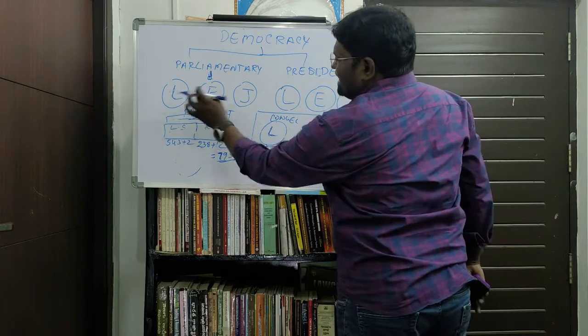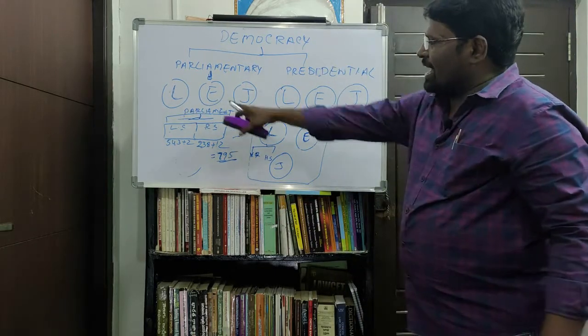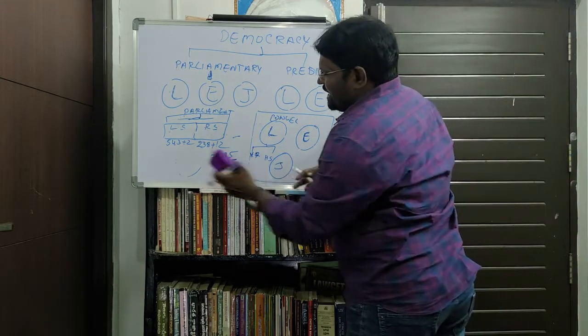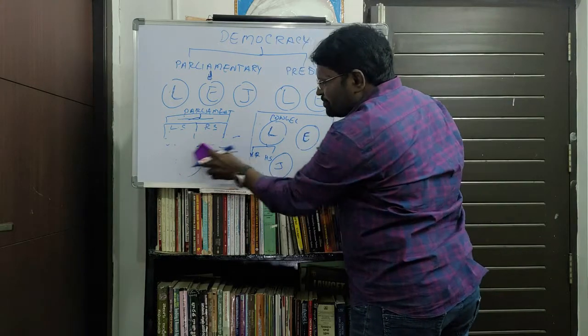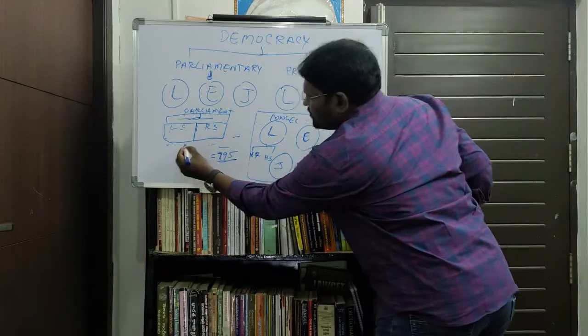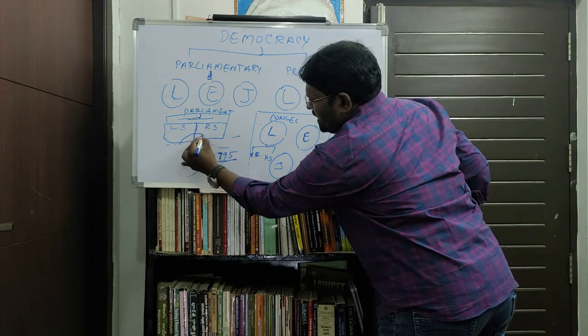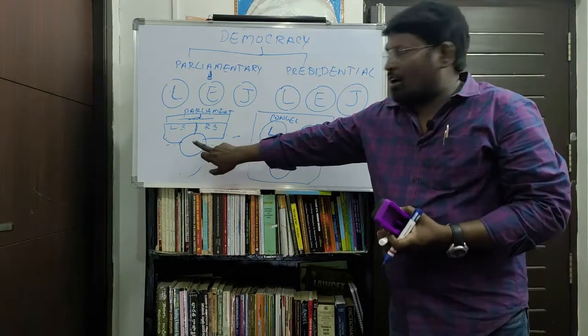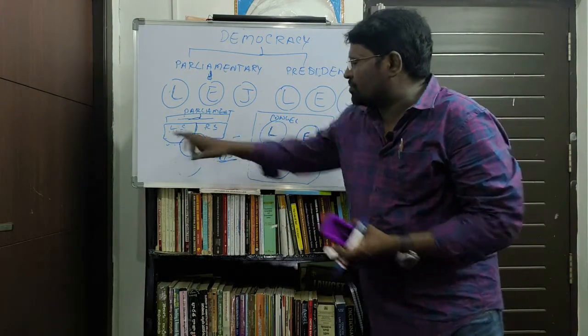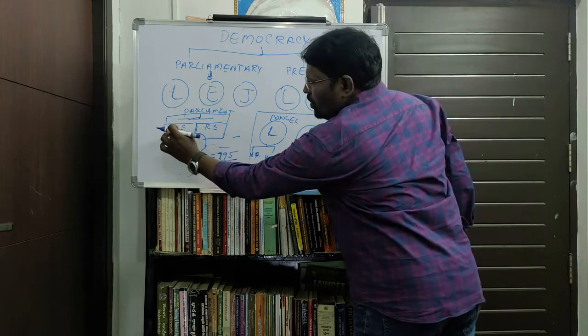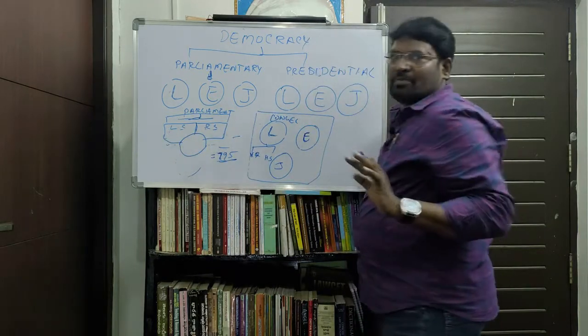The second one is the executive wing. Where does this executive wing come from? All of you look at the board please. The executive body is appointed either from Lok Sabha or from Rajya Sabha.